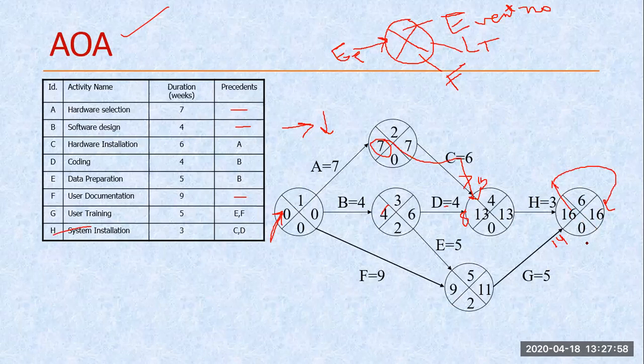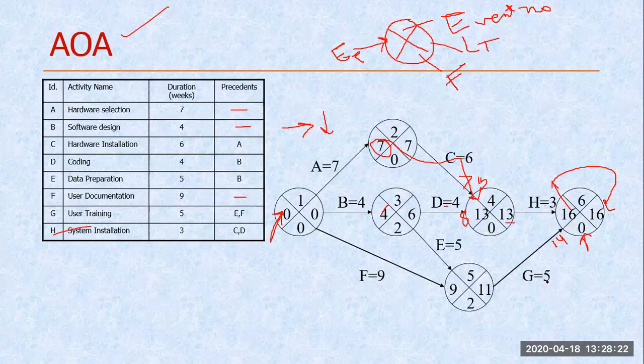In my backward pass, we are going to calculate my float value or critical nodes. Now this 16, so this is my latest time minus earliest time. Whatever we are getting, we are writing here. 16 minus 16, 0. Now this 16 minus 3, that becomes 13. That we are going to write here. 13 minus 13, 0.